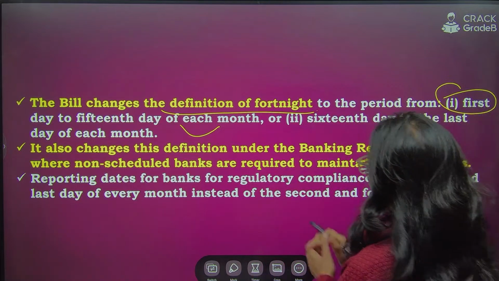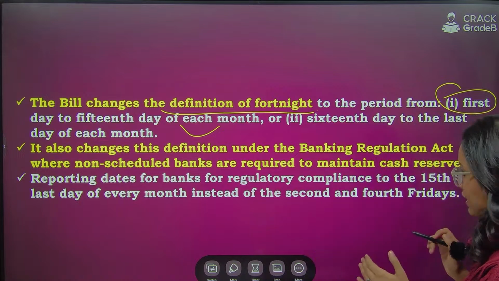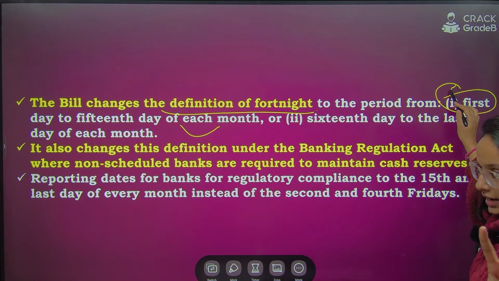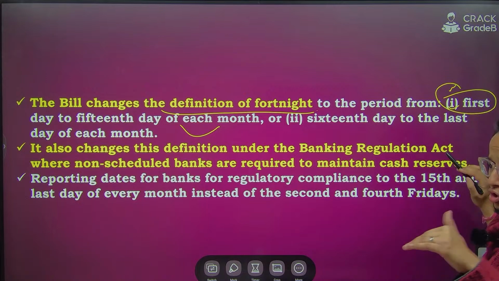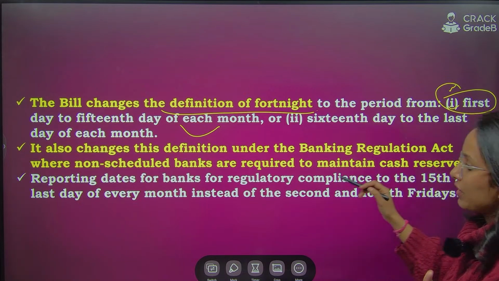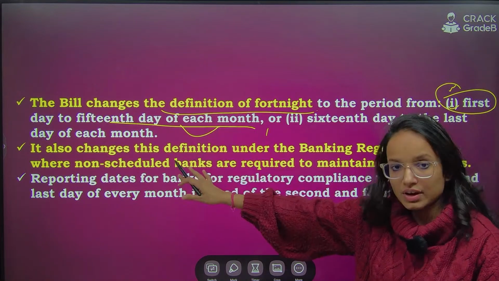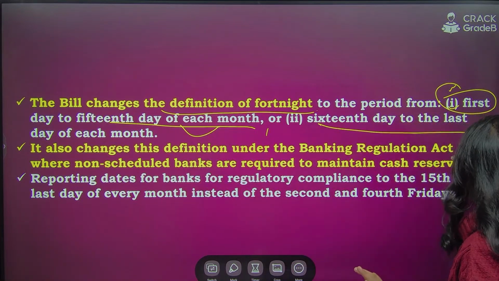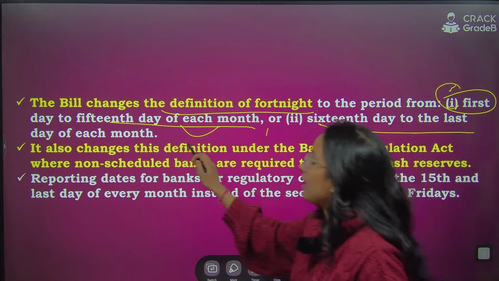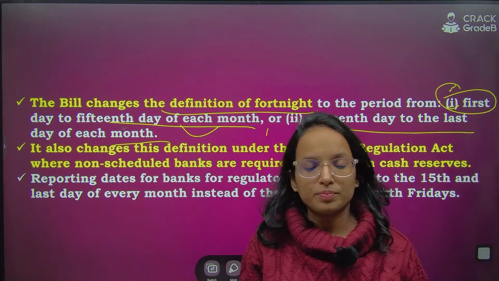So now there will be two fortnight windows: the first day to the 15th day of each month, or the 16th day to the last day of each month.